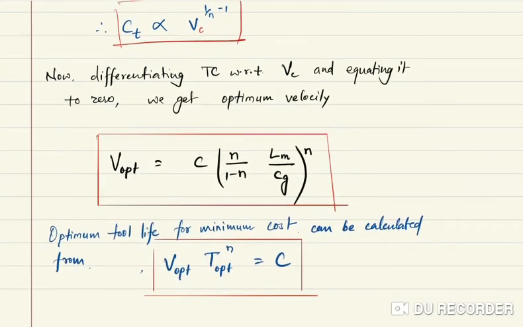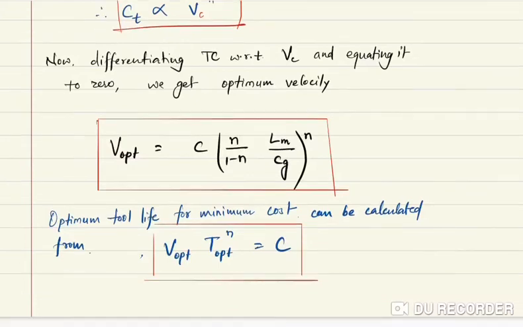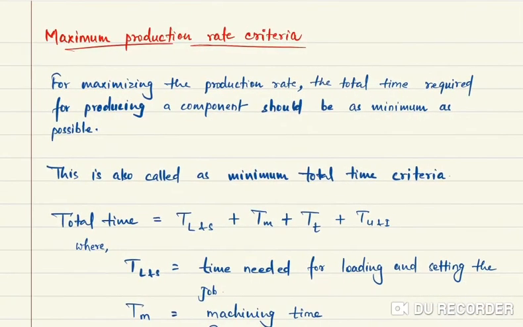So regrinding or changing, that comes Cg. So now we got the optimum velocity. Now we can calculate the optimum tool life from the same equation, V to the power n is equal to C. Next one is maximum production rate criteria.